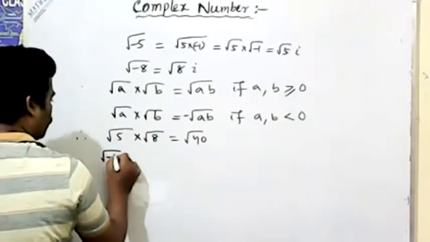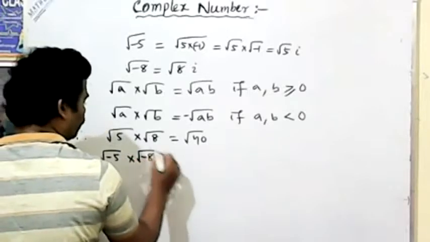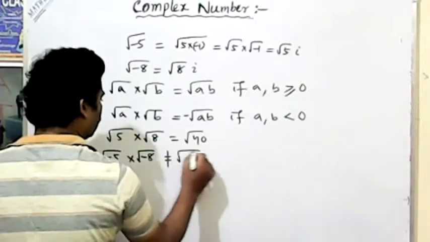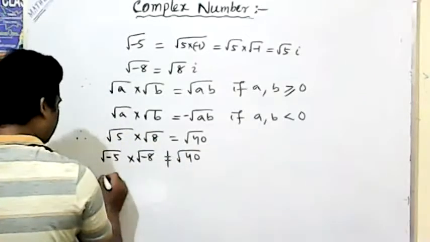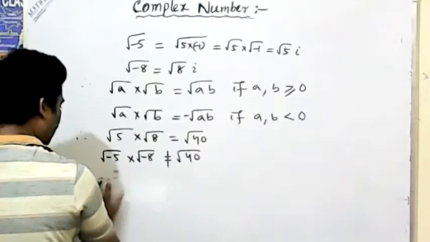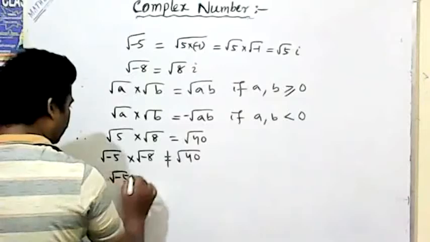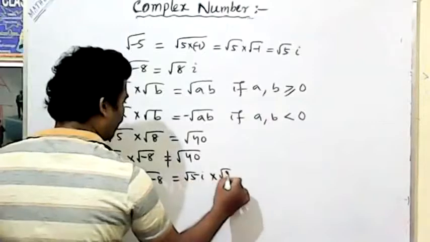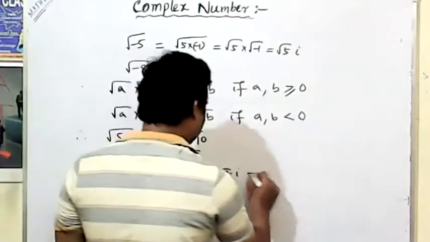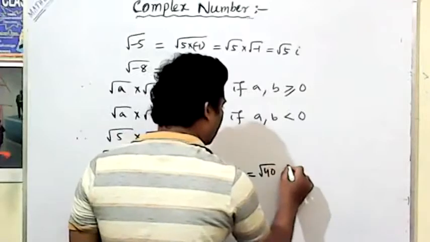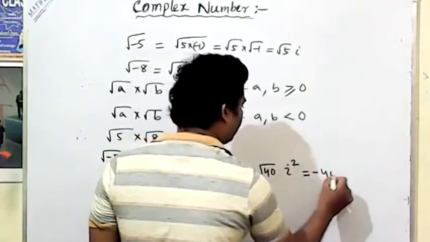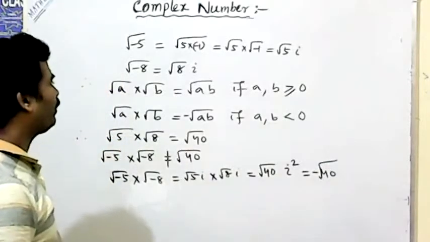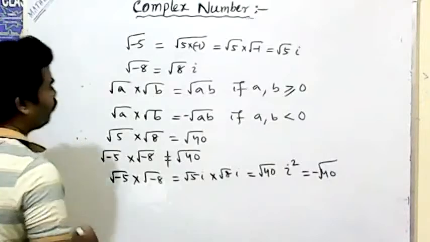But root of minus 5 into root of minus 8 is not equal to root 40. Rather, it is root 5 i into root 8 i. That means you can say root 40 into i square, meaning minus root 40. That is the answer. So in this way, we can find out some questions.